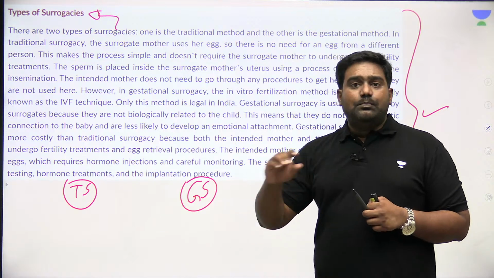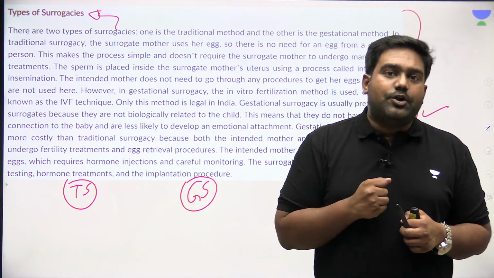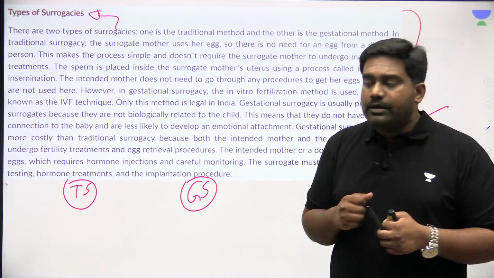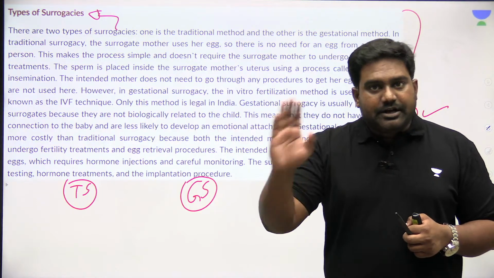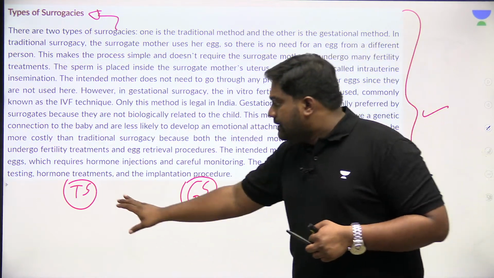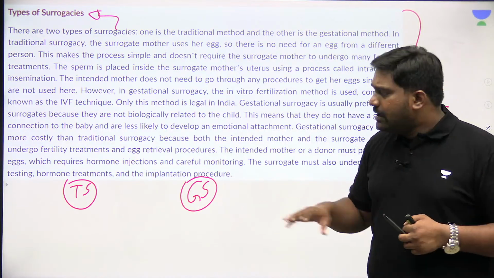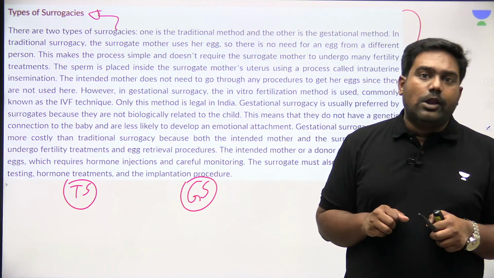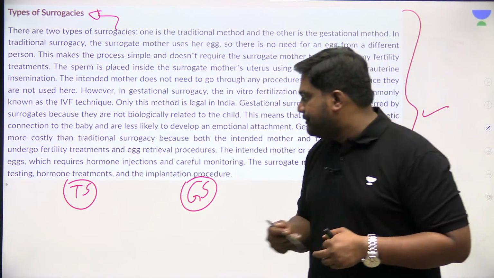But with regard to the process of fertilization, with regard to from whom the gametes are drawn, surrogacy is medically classified into two types, traditional and gestational. So let us understand what these two surrogacies are, how it works, and what is allowed under Indian law, and what changes have been done and how it affects intended parents.